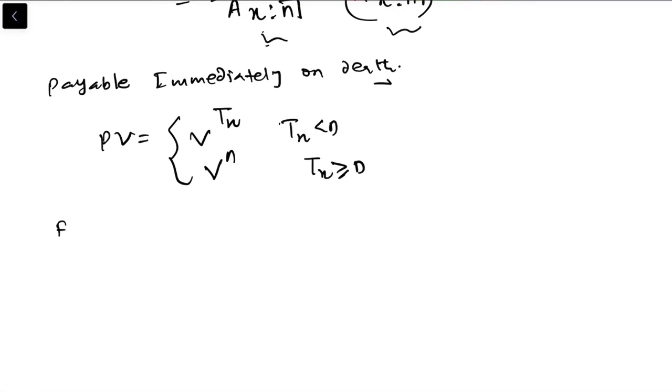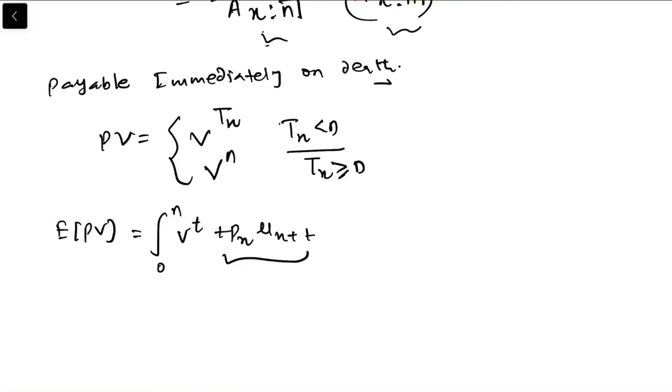So now the expectation of the present value is, for this we can write the integral from 0 to n of vt tpx mu x plus t. This is the pdf, dt, plus, now for this we can write the integral from n to infinity of vn tpx mu x plus t dt.